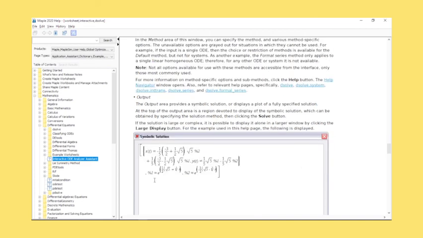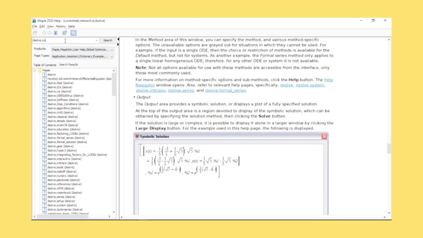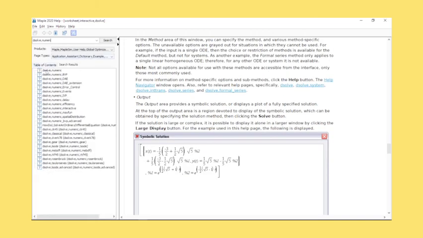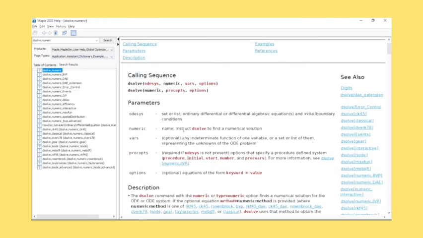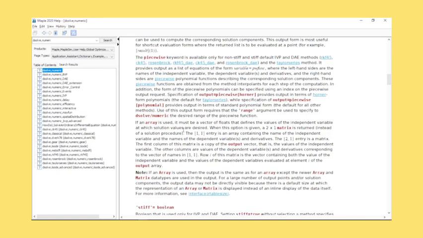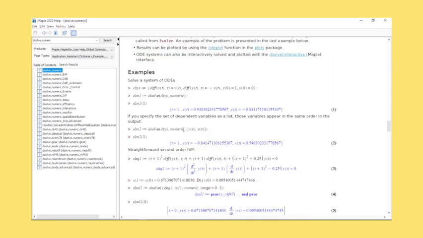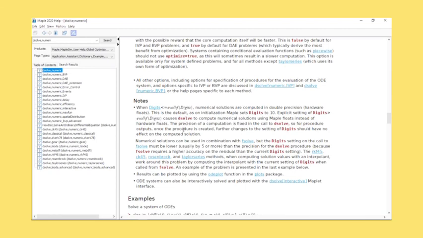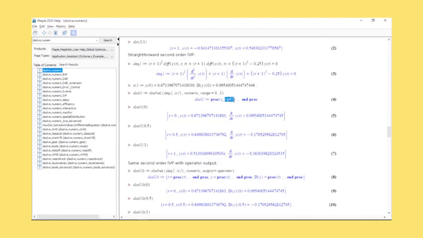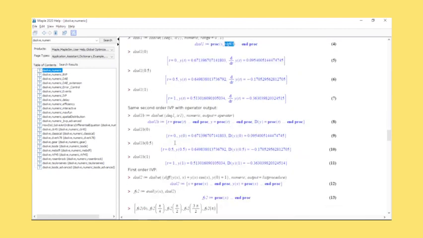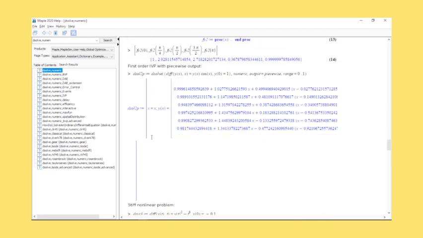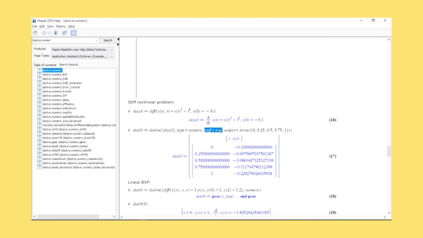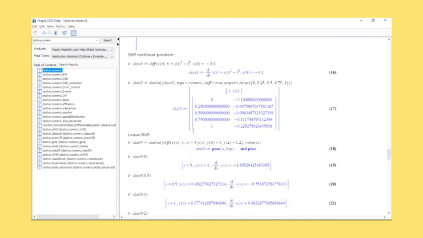Dsolve is the command being used to do so. With dsolve and the numerical option, you will be able to work through different numerical methods as well. You have a similar method you can use through commands as well. That's what's been done here. If you don't mention a method, then RKF45 is used. If you mention a method, then it will use that particular method. If you specify that the solution is stiff, then it will automatically use a stiff method for it. So that sort of thing is possible.